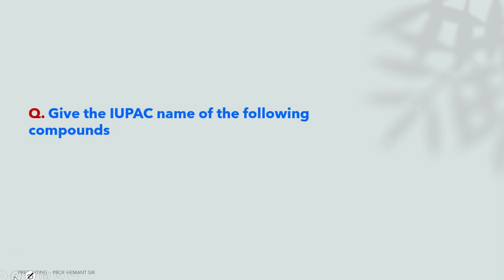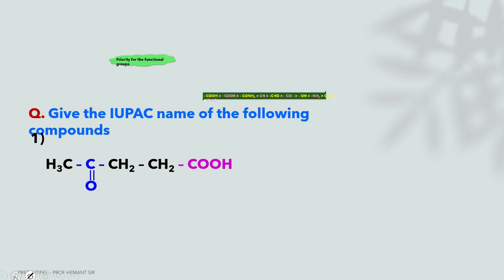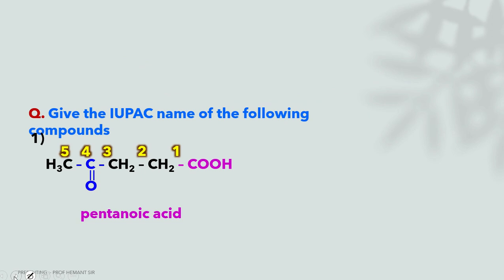Give the IUPAC name of the following compound. We have the priority list, that is pentanoic acid, and the position of the ketonic, meaning carbonyl group, is 4. In this structure the acid group is there and the ketone is there. Hence we have to consider this as the oxo group. The name of this structure is 4-oxopentanoic acid.